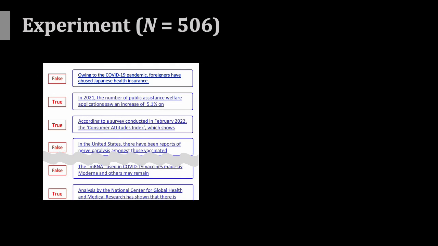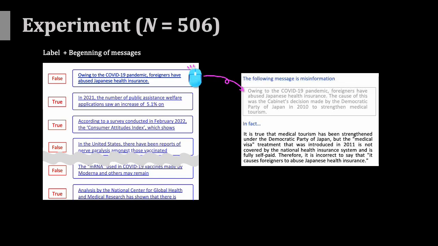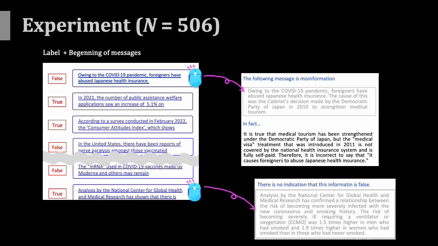The links show the beginning of sentences in messages related to COVID-19. Each link was labeled with either false for the false messages or true for the filler messages. By clicking the link labeled with false, a fact message was shown below the corresponding misinformation. On the other hand, by clicking the link labeled with true, no correction was shown.